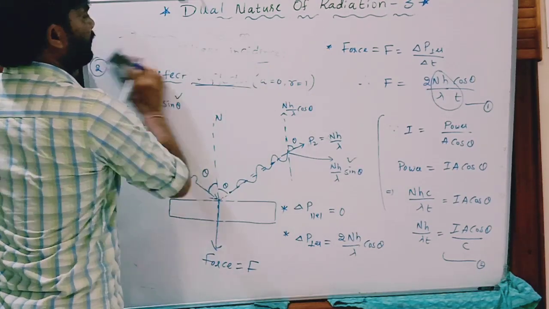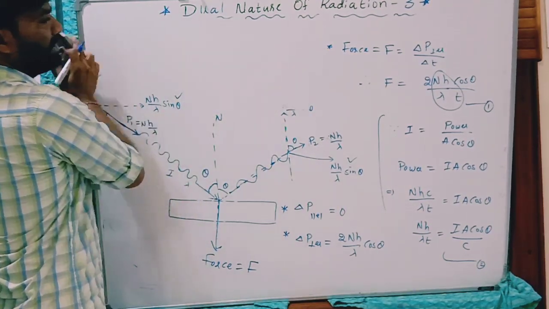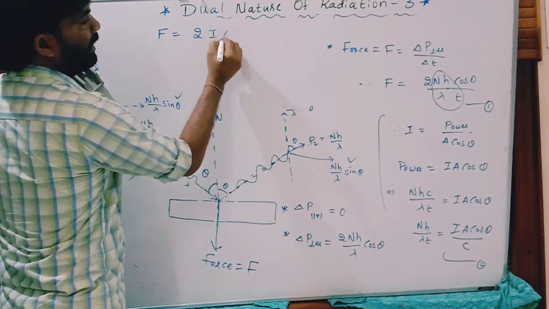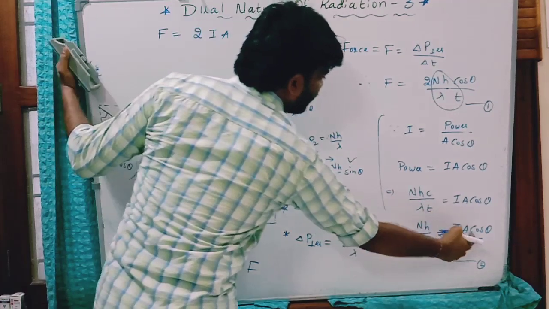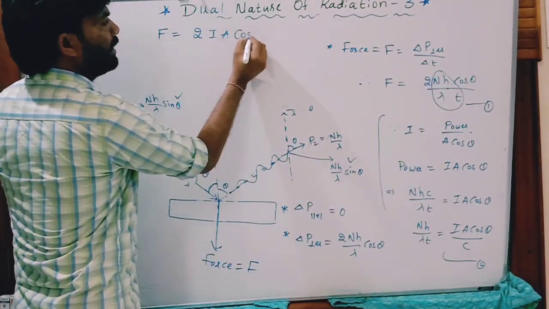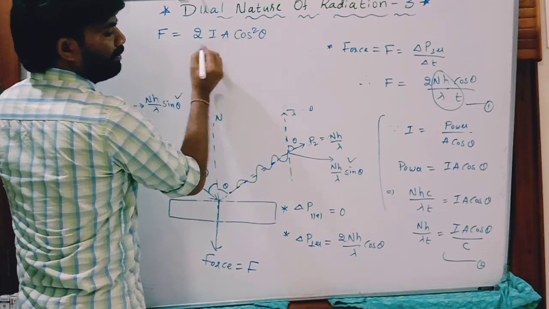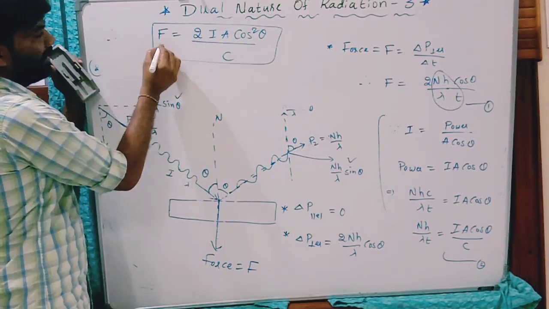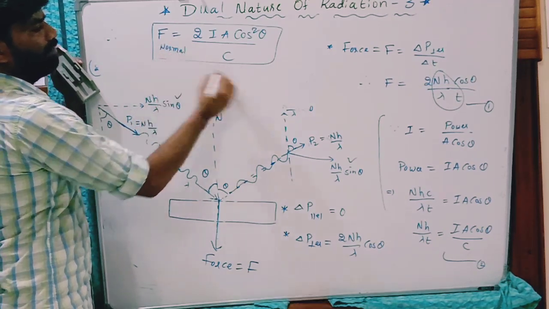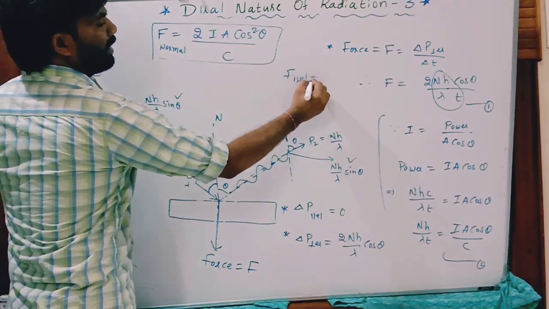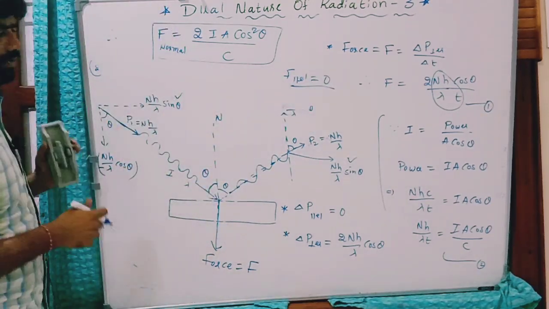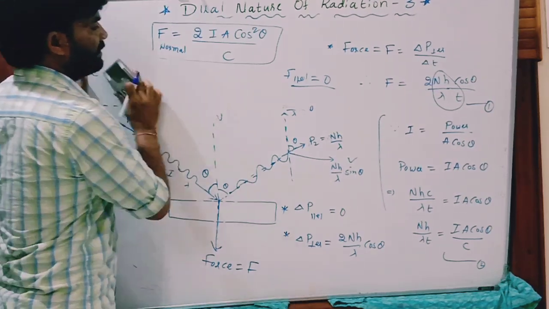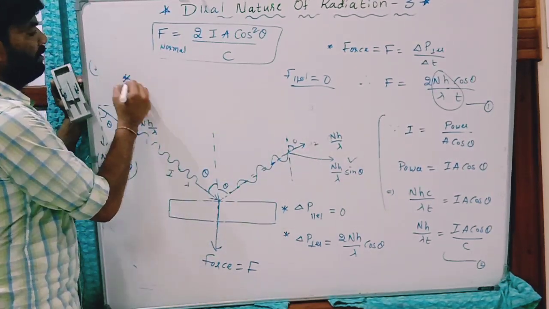The force equation becomes F equal to 2 times IA cos theta, and this other cos theta makes it 2IA cos square theta by c. This is the force. It acts along the normal, so there is no parallel force. The force parallel to the surface is 0. This is the normal force acting perpendicular to the surface. Now radiation pressure.